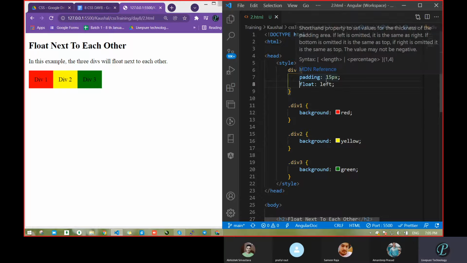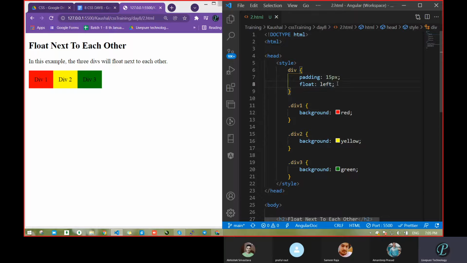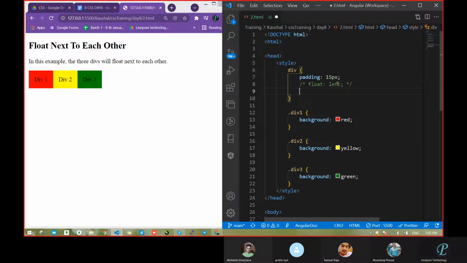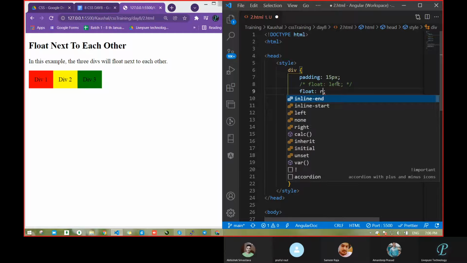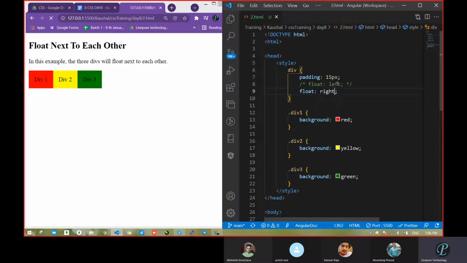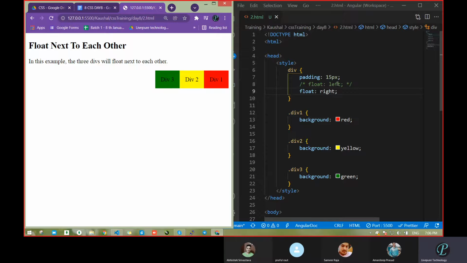Okay, do one thing. Apply float right. What will it do? Let's verify. Float right. Save. What happened? It had not done anything. It just placed your complete div on the right side. Correct or not?